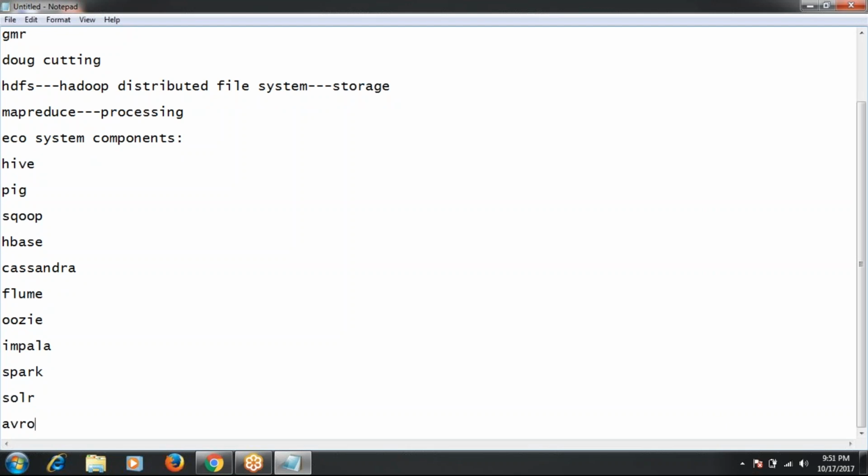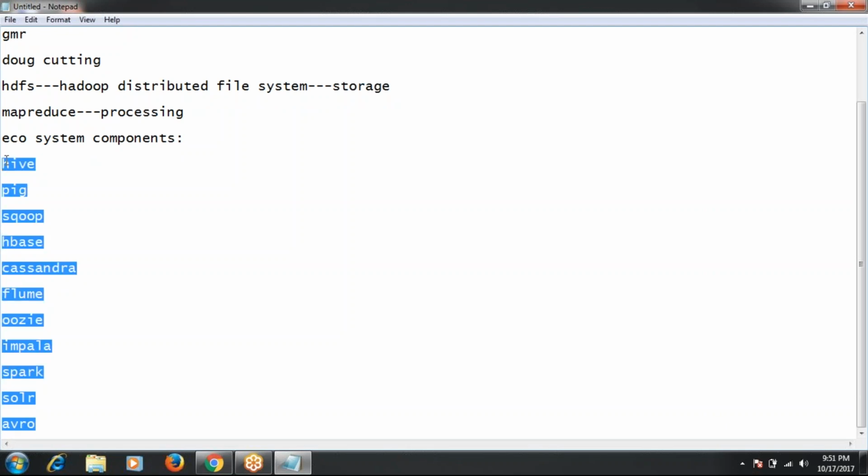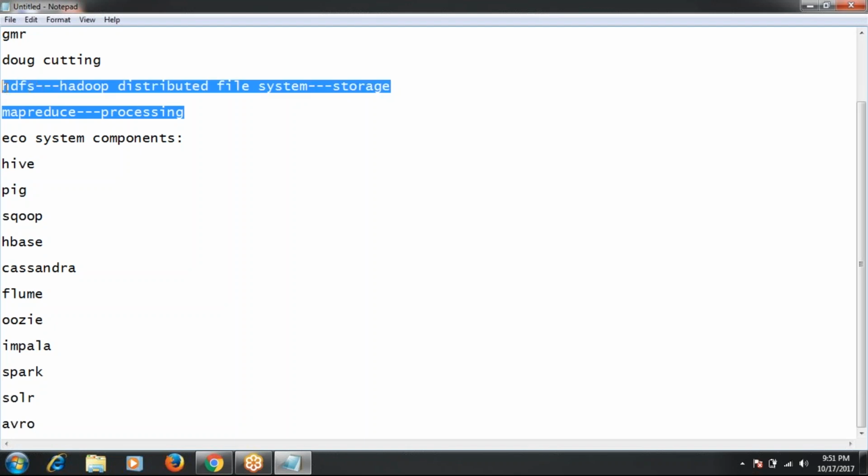All these ecosystem components are developed on top of HDFS and MapReduce.